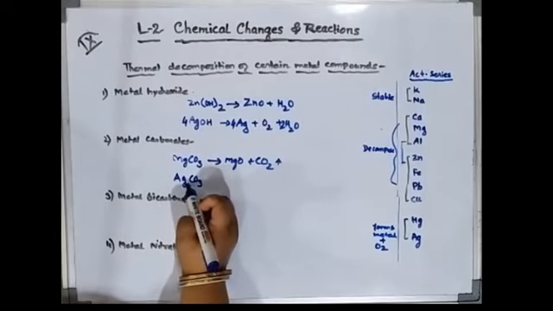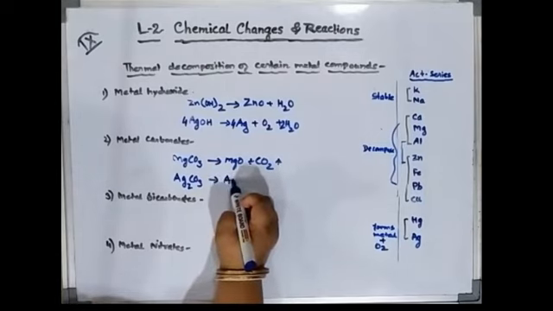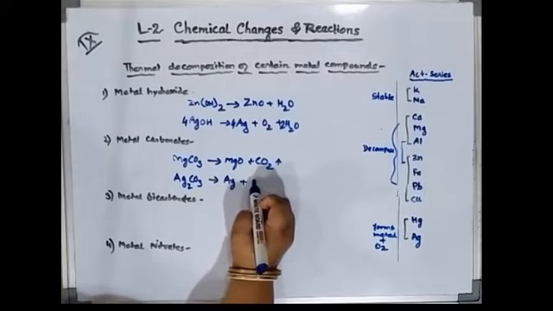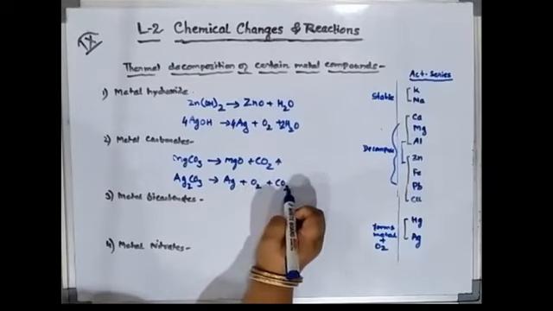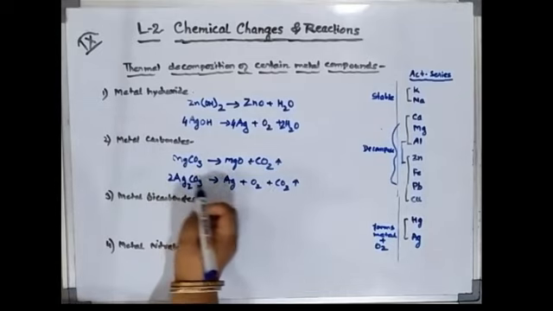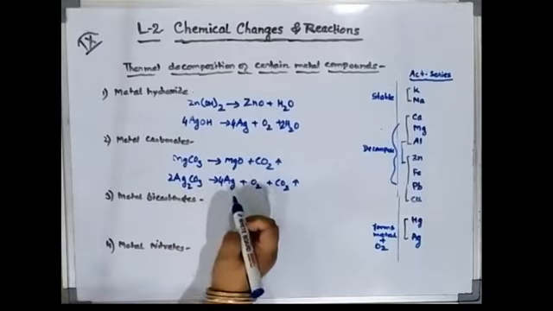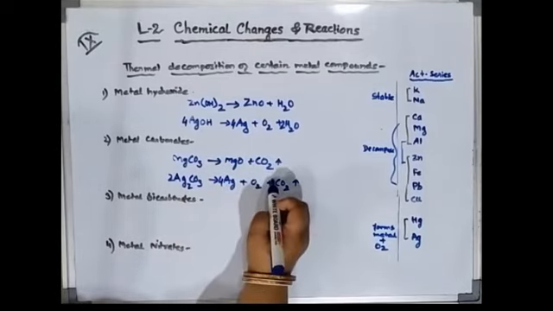Silver is having valency 1 or 2. I am taking the silver 1. If I have taken Ag2CO3, then what is it giving? Now it will give Ag, plus oxygen gas will be given, plus carbon dioxide gas is also given. Okay, now you balance it. 2, then 4 it is coming, 4, then here also 2C is there, 2C.